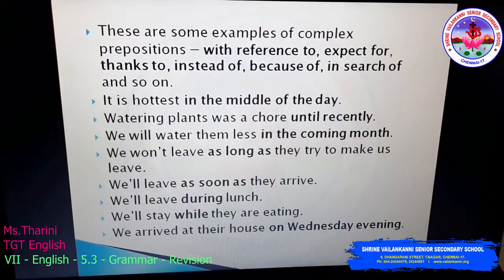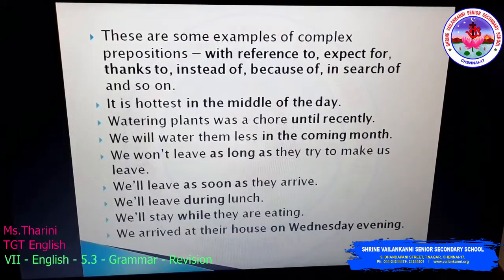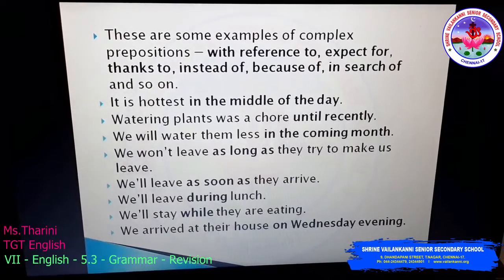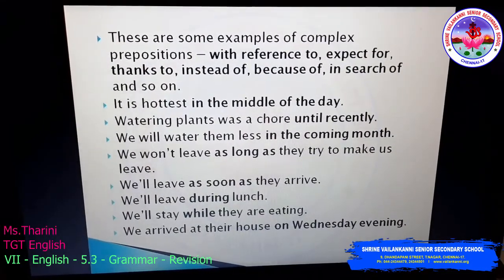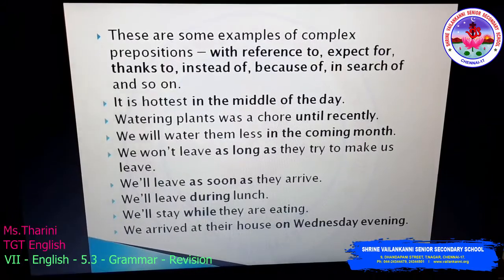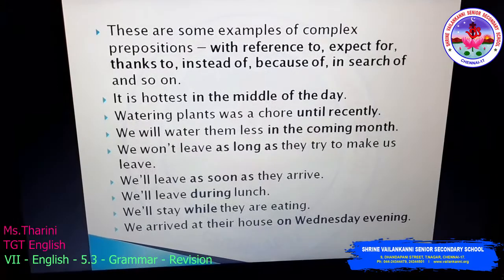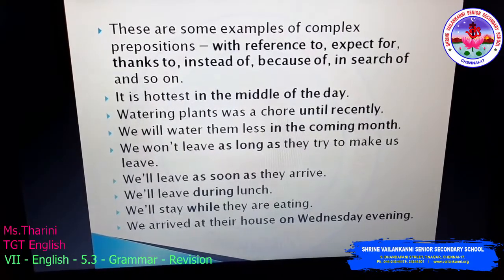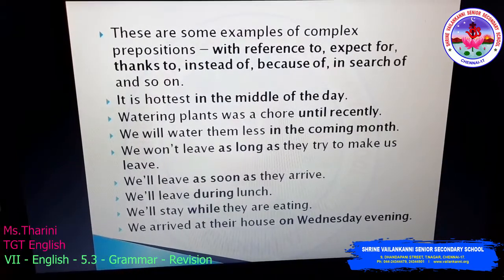These are some examples of complex prepositions: with reference to, except for, thanks to, instead of, because of, in search of and so on. I'll tell you how to identify a preposition in a sentence. Now we'll take the first sentence. It is hottest in the middle of the day. So we know that in is a preposition.